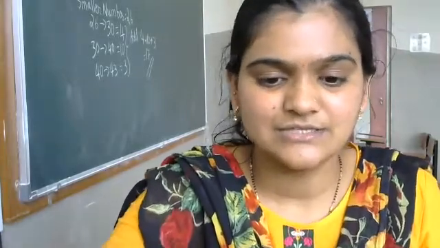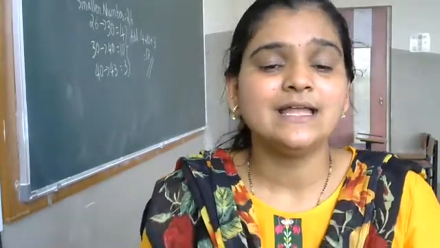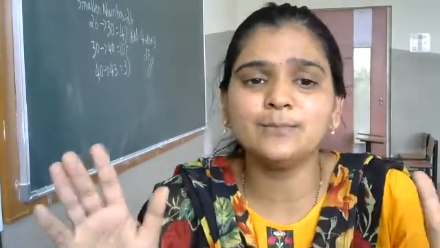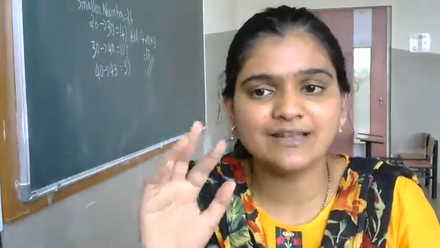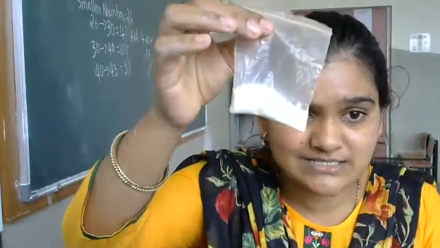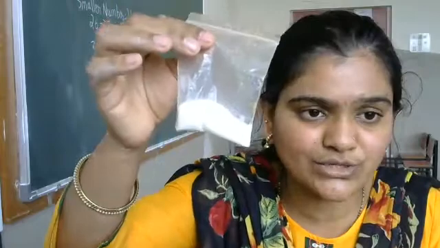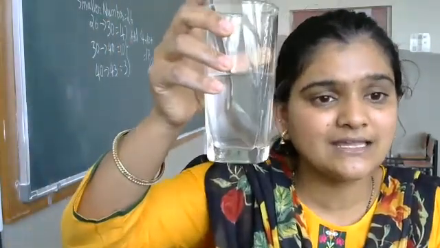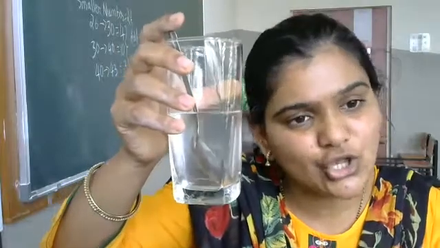So, children, the next one, types of solutions. Till now we have understood completely regarding solution. I will repeat once again. The component that we are adding, for example salt, is called a solute. We are adding it in water, which is called a solvent.